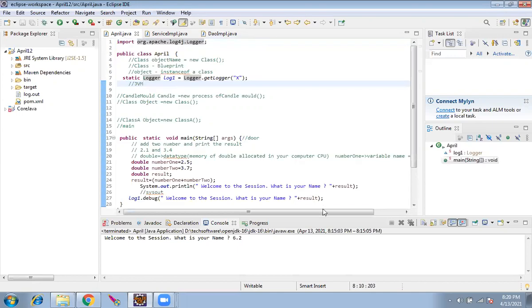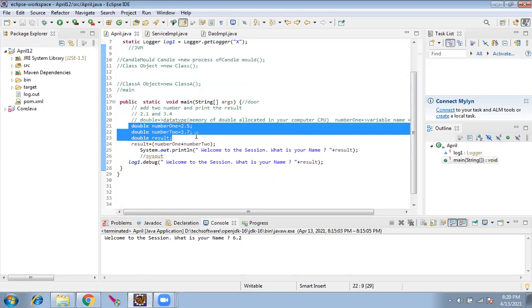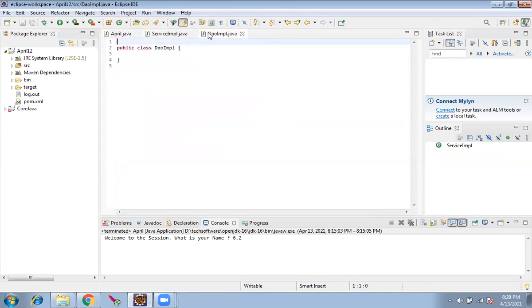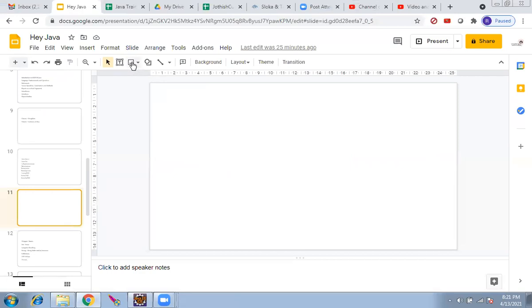So what we did, we created one simple class. We added a main method. Now we have created 2 variables of double. We are storing the addition value into result, and we are printing the result in system.out.println and log.debug. Now we created 2 files. So now I want to move this addition into this file. So the flow should work like this.